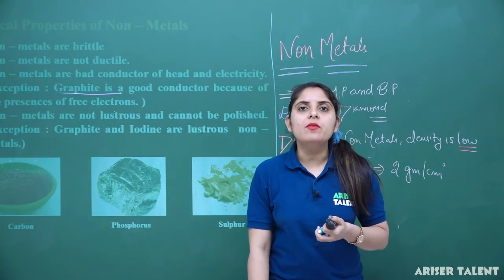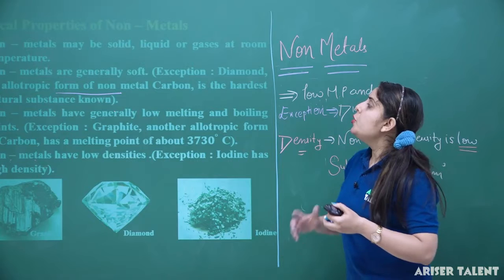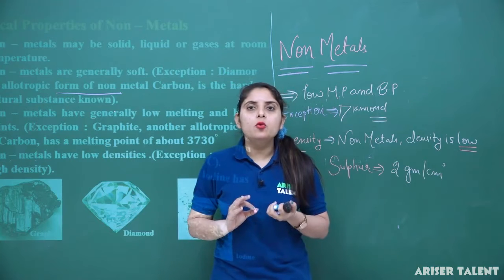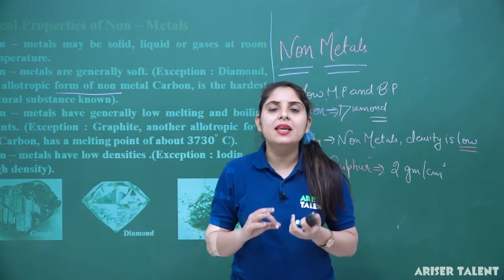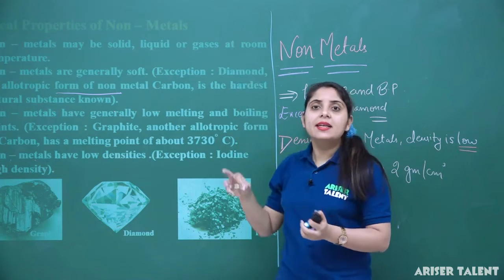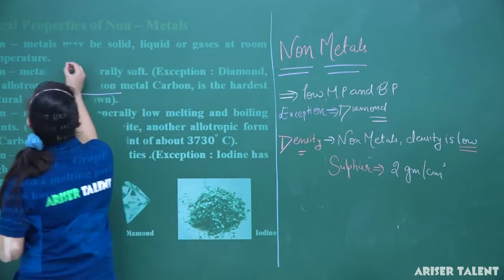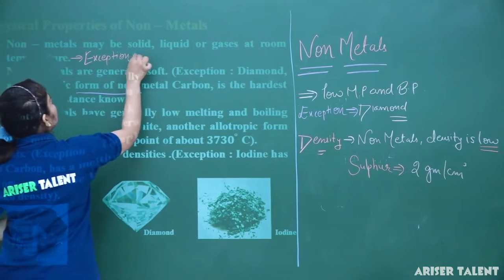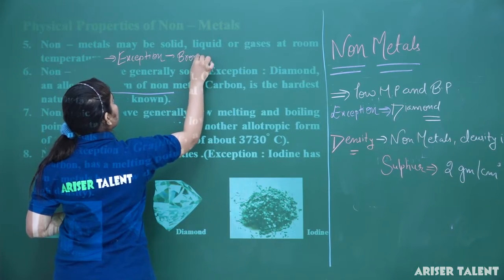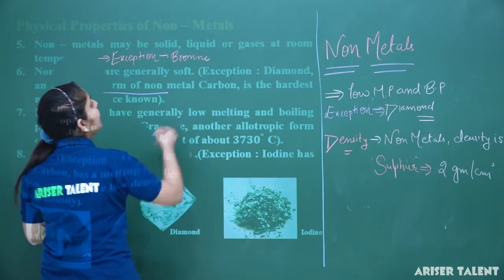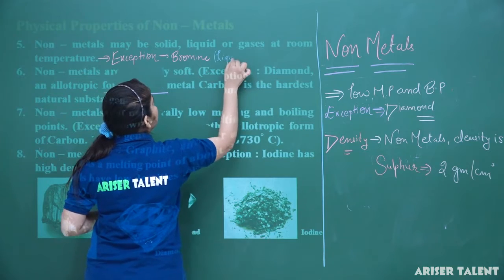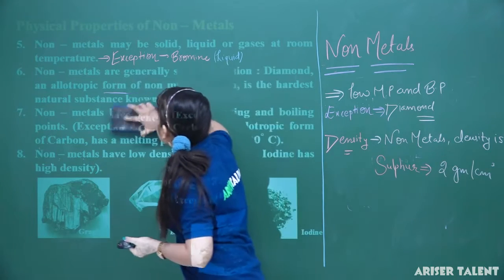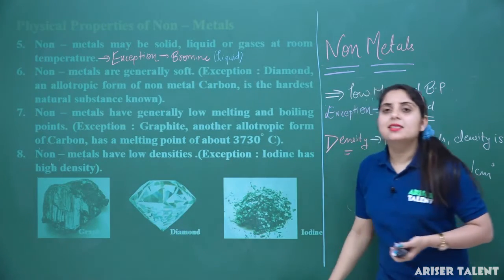Now we are moving to our next physical property, that is non-metals may be solid, liquid or gas. Metals are only solid at room temperature, but in case of the non-metals, they are solid, liquid and gas. Again in this category, we have one exception, that is bromine. Bromine is basically liquid at room temperature. So non-metals are generally solid, liquid and gas, but bromine is an exception.